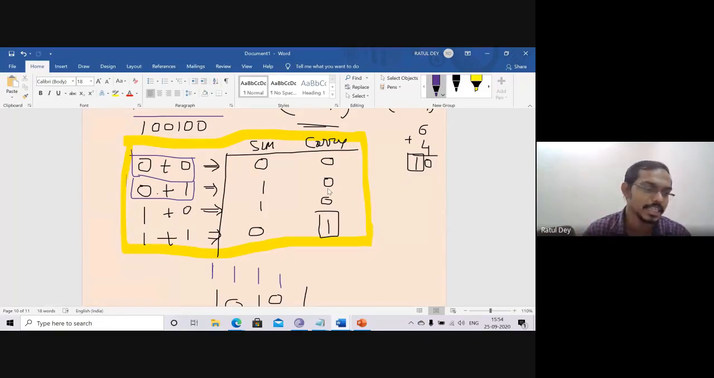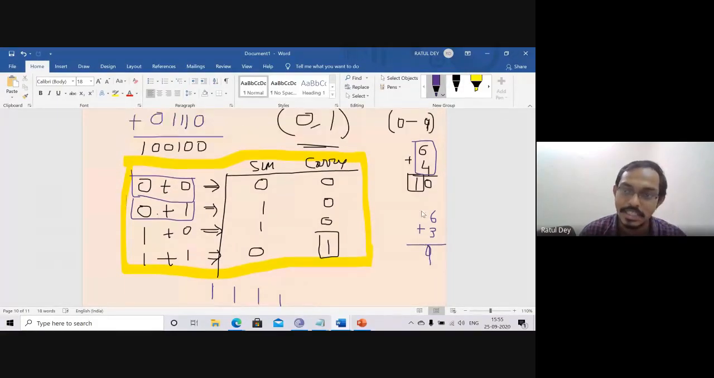Why are we taking a carry? Whenever the result goes beyond the number system, we have to take a carry. For example, 6 plus 3 is 9. There is no carry because it is within the number system. Whenever it crosses the number system, that is 0 to 9, then we say there is a carry of 1.